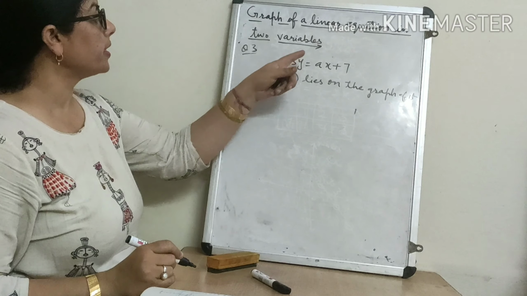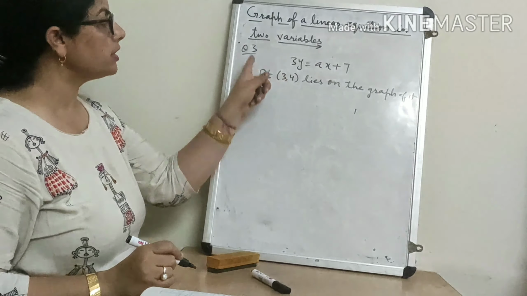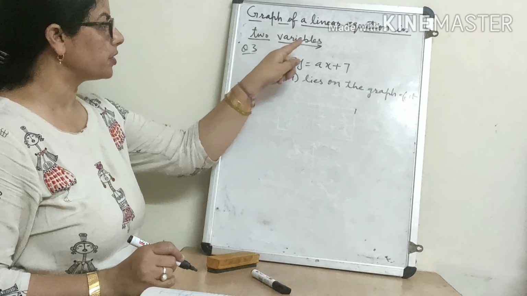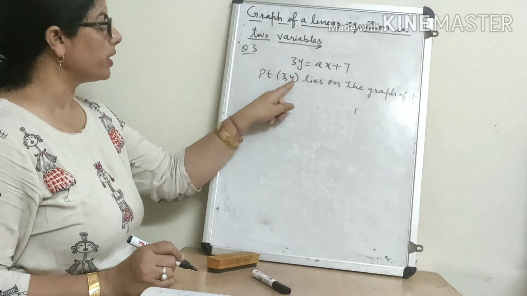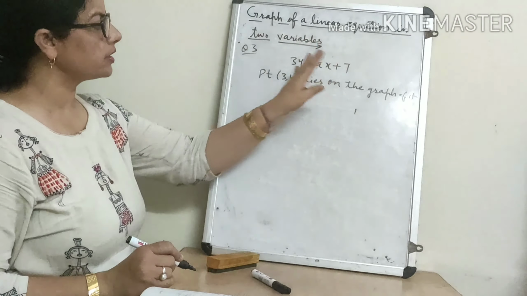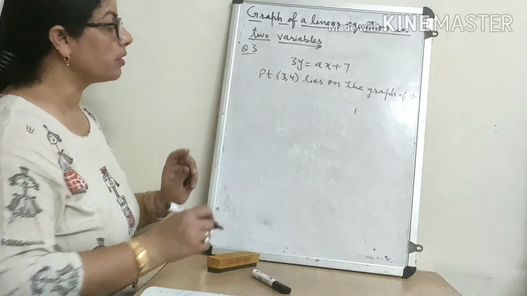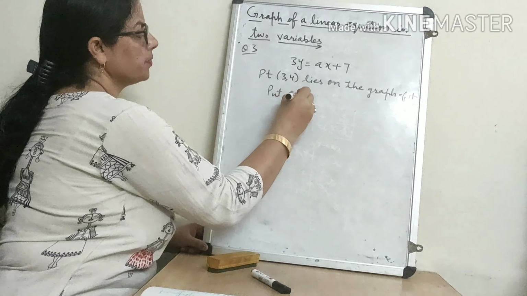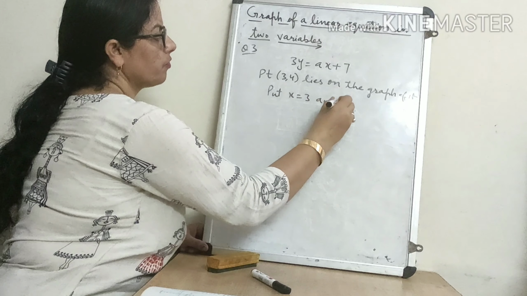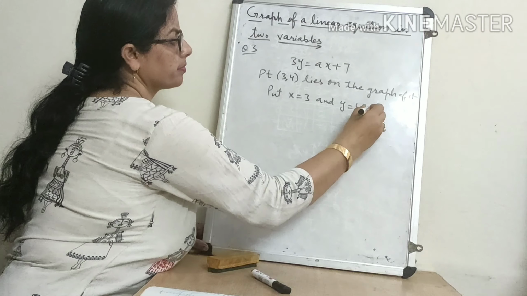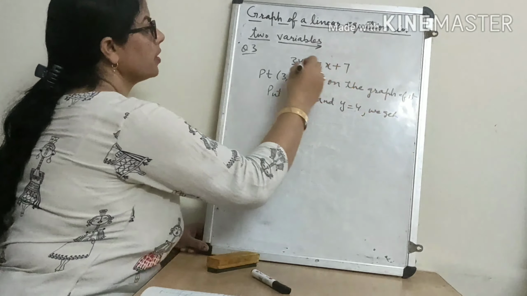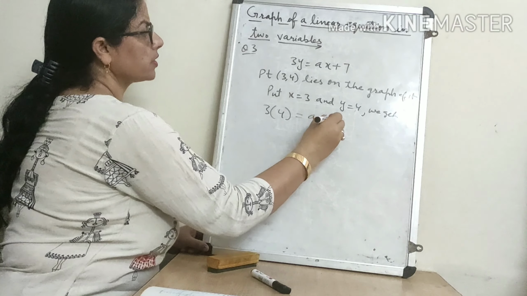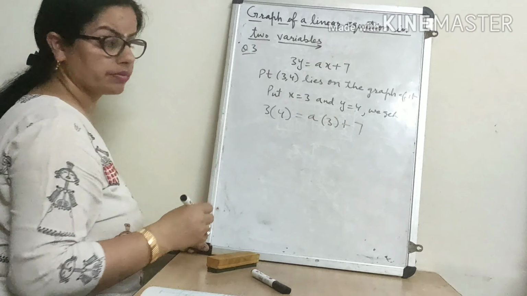If this point lies on the graph of this, it means it will satisfy it. It means in place of x, if we write 3 here, and in place of y we write 4, then LHS and RHS will be equal. It will satisfy it. Put x is equal to 3 and y is equal to 4. We get, in place of y we will write 4, in place of x 3, plus 7.